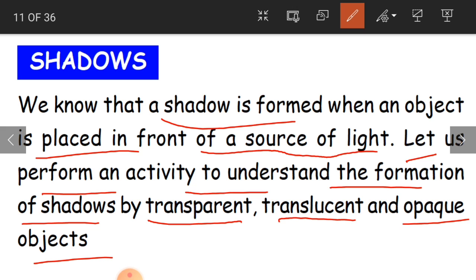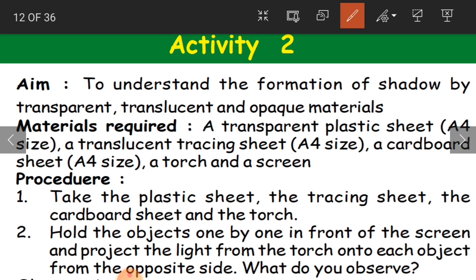Okay, so we are going to perform one activity and we are going to understand it. So what is this activity? What is our aim, children? To understand the formation of the shadow by these materials, transparent, translucent and opaque materials.